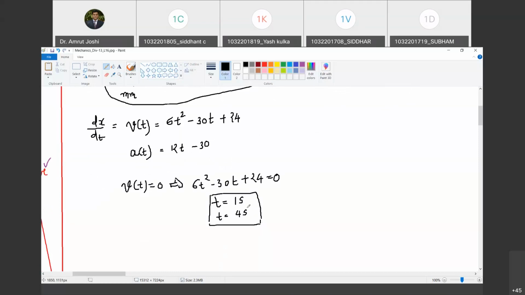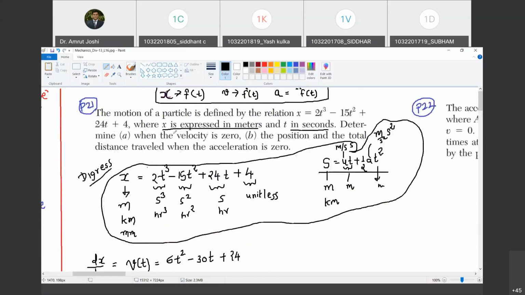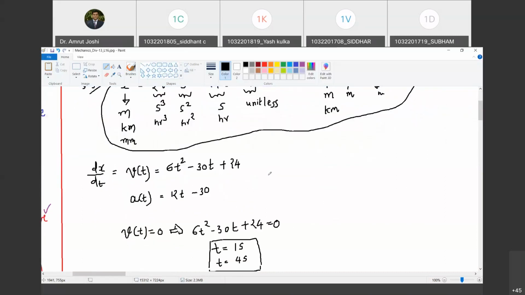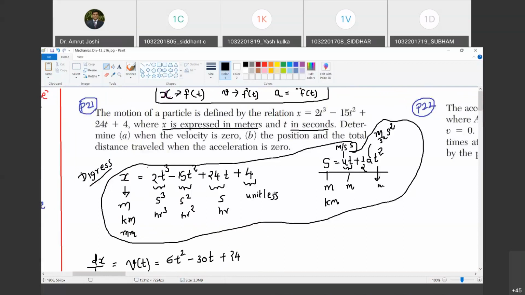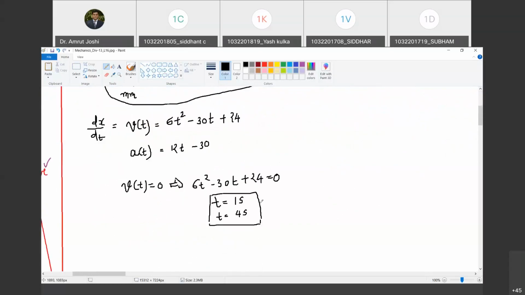Both these roots are acceptable. Are you with me? Yes, sir. So when the motion of a particle is defined by this relationship, at time t equal to 1 second and time t equal to 4 seconds, velocity becomes 0. Are you with me? Yes, sir. So these are the times when velocity becomes 0. First question was easy.